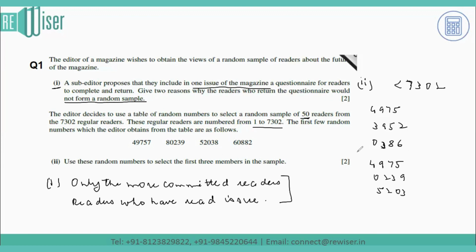So these can be the answers which are valid answers because the number, a 4-digit number, should be less than 7302. It cannot exceed 7302. That means if I'm writing the number as 8023 by omitting 9, that won't be acceptable. So these can be some of the sample answers for part 2.